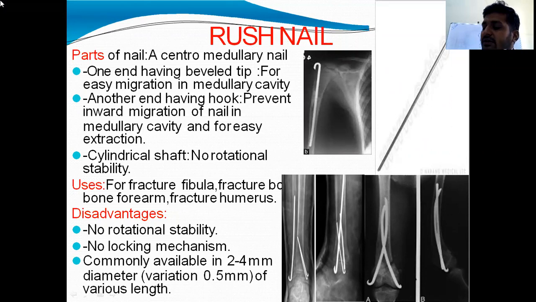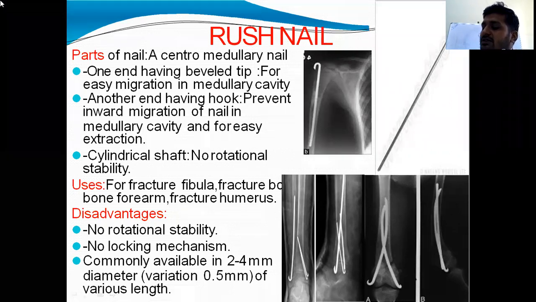Another classification is first generation, second generation, and third generation nails. First generation has no rotational stability. Second generation has minimum rotational stability. Third generation has rotational stability.